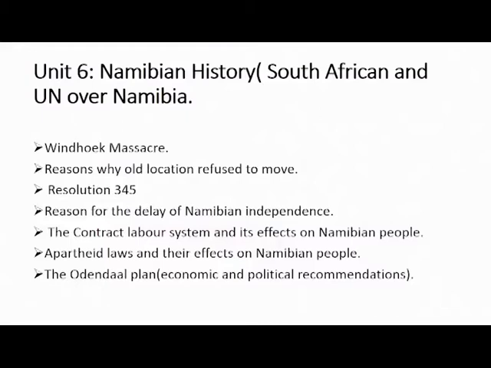As far as apartheid laws are concerned, there was also the Odendaal Plan that was introduced. This Odendaal Plan was to make sure that these apartheid laws were implemented. The plan made recommendations, political recommendations and economic recommendations. So you should know how these recommendations affected the Namibian people.